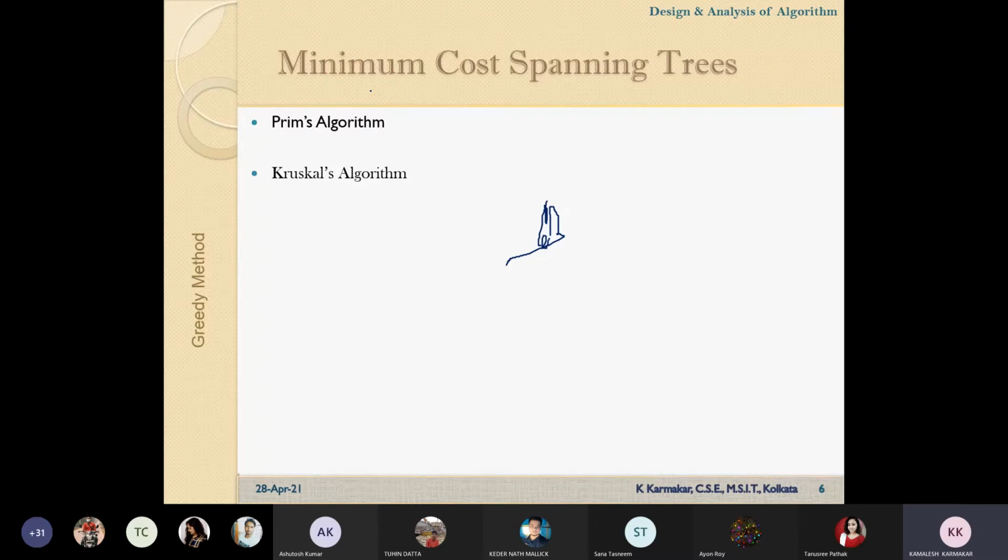Okay, if we think in that way, then let us try to understand: if a graph has n number of vertices, and it's a connected graph, n number of vertices are there. So if we form a tree having all the nodes of this graph, then how many edges will be there in that tree?